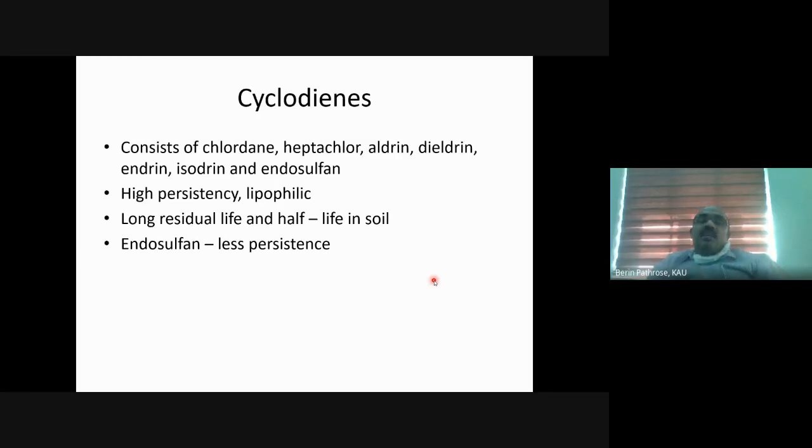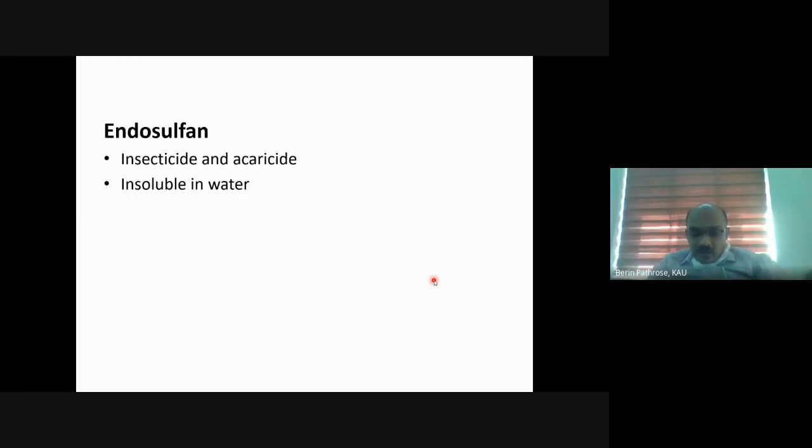Among these cyclodienes, only endosulfan had very low persistence, and because of that it was widely used in pest management till, I forgot, the year 2000-something, when Kerala banned the use of endosulfan all over the state. The ban was enforced throughout the country, not only in Kerala, and endosulfan has some acaricidal property.